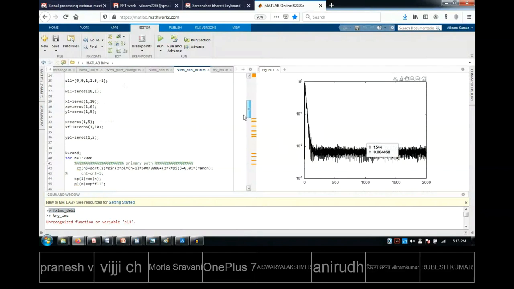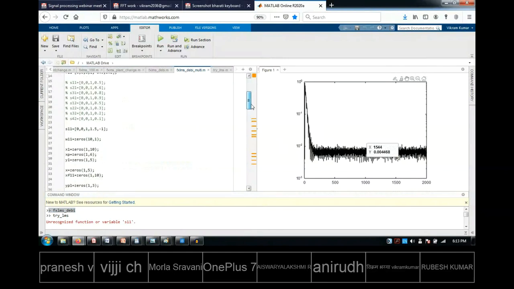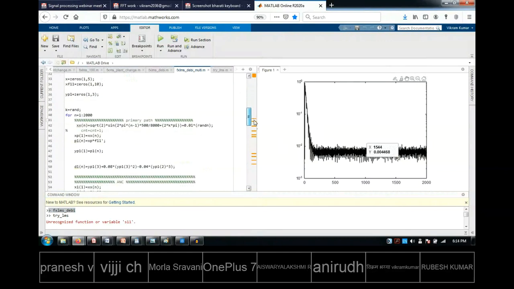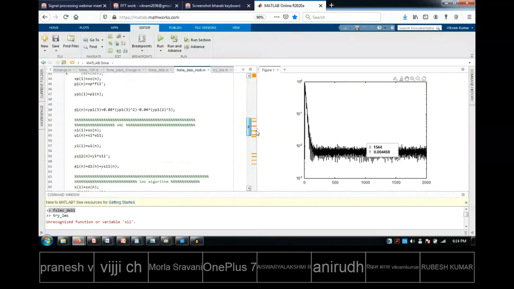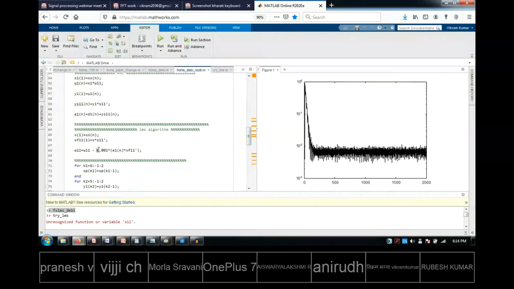So in this particular problem, if you go and see where the step size comes into the picture, let me scroll down slightly and show you where that mu value comes up. Yeah, you can see here, this 0.002 is taken over here. So it is not always 0.002. For some other scenario, this 0.002 may not give you this kind of convergence. It may even diverge sometimes. So that is one aspect.